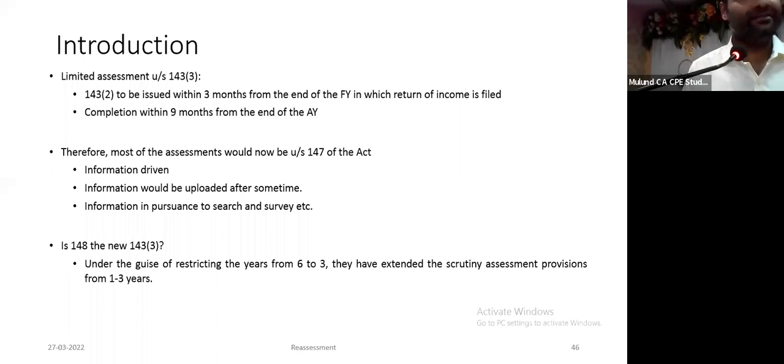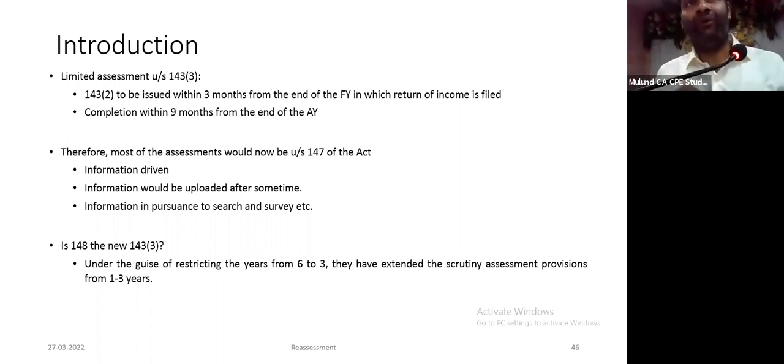Have you included this? If you reply and they're satisfied, okay. If you don't reply, or if you reply and they're not satisfied, there's information in your Insight portal and they'll have to reopen your assessment. So now mostly the cases would be 148. There will be no scrutiny assessment. And therefore I personally presume 148 within 3 years is the new 143(3).